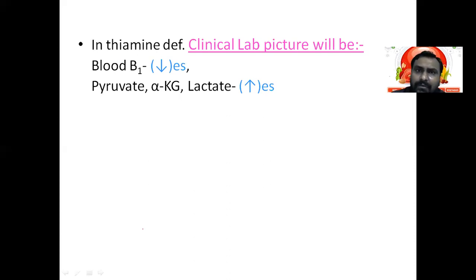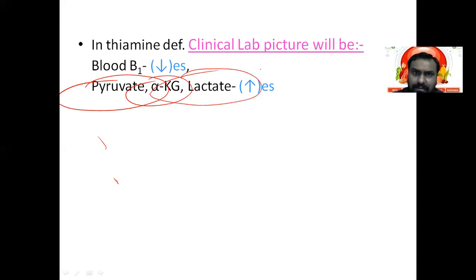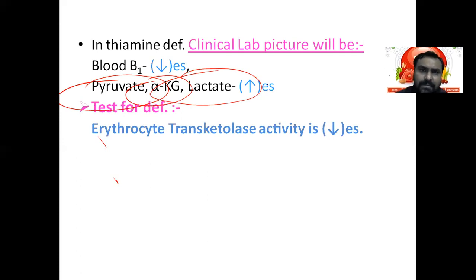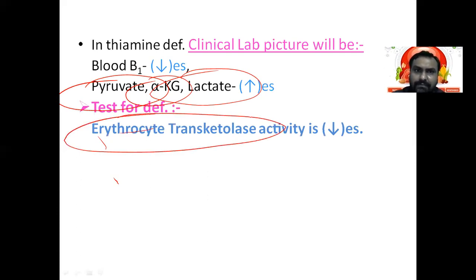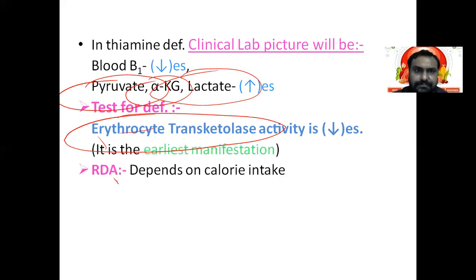Now, how can we diagnose? The vitamin B1 level will be decreased in the lab, and pyruvate, alpha ketoglutarate, and lactate will be increased. Okay, as pyruvate is not converted to acetyl-CoA, pyruvate level is increased. Alpha ketoglutarate is not converted to succinyl-CoA, its level is increased, and pyruvate will be converted to lactate. So all these parameters will be increased, while erythrocyte transketolase activity will be reduced.